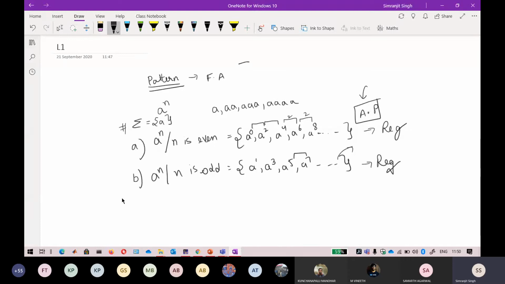Okay, so another one: can anybody tell me whether this is a regular language or not? a raised to power n, where n is prime. Just tell me in the chat box. Just let me get the chat box. Okay, just let me see what answer you are proposing.